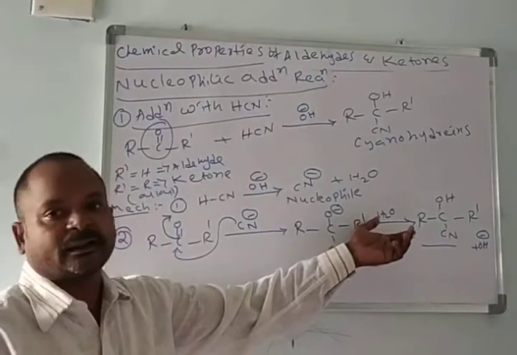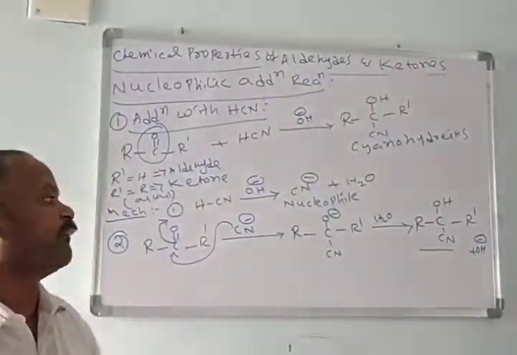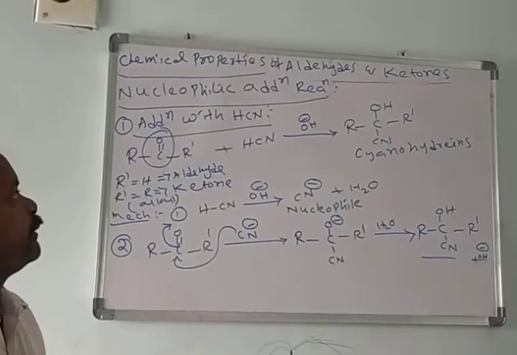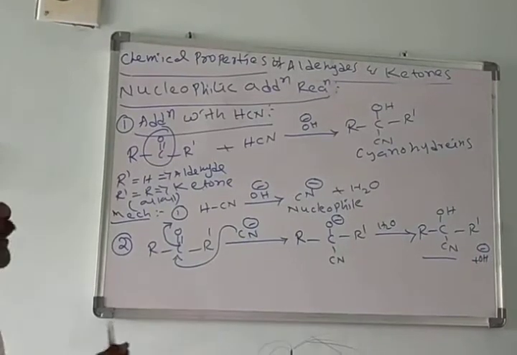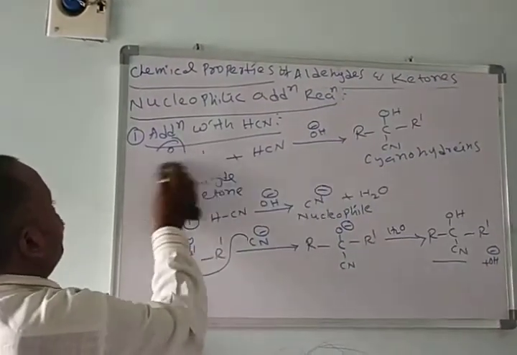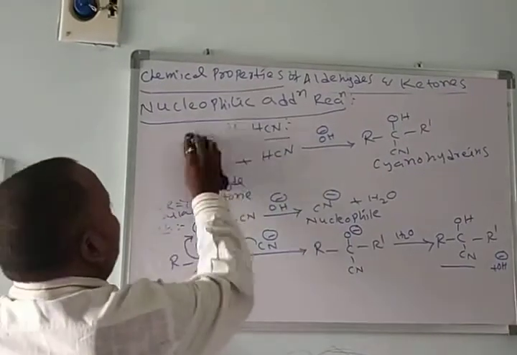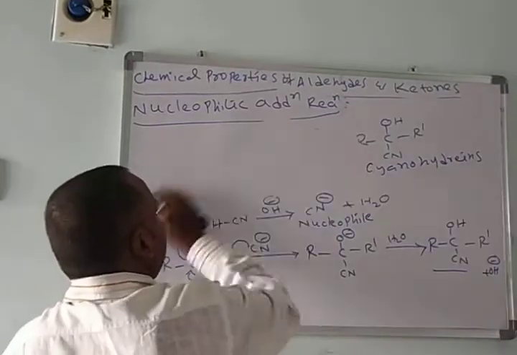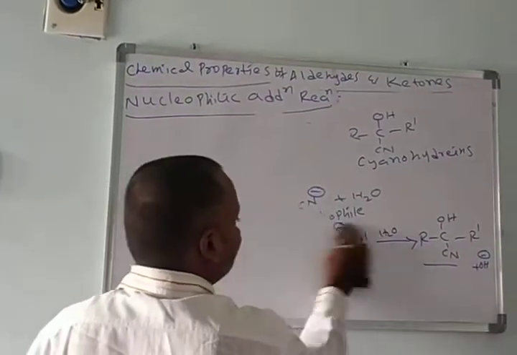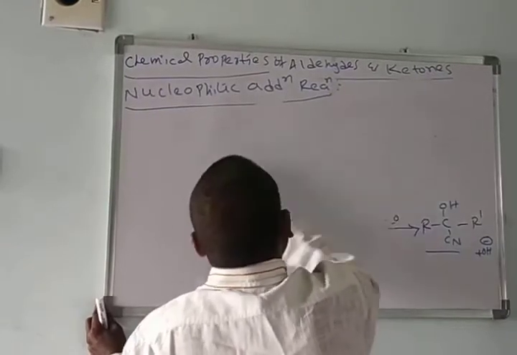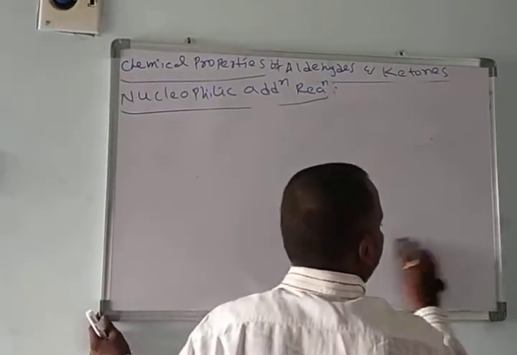This intermediate undergoes hydrolysis, in the presence of water, and forms the cyanohydrin. This is the first nucleophilic addition reaction. Then we'll see one more addition reaction. Addition with sodium bisulfite. What is the formula of sodium bisulfite? NaHSO3. We call it sodium bisulfite.